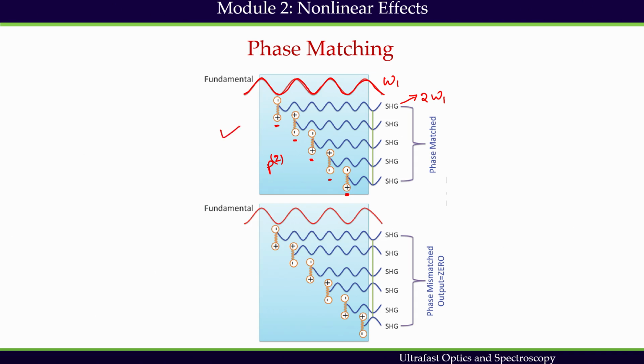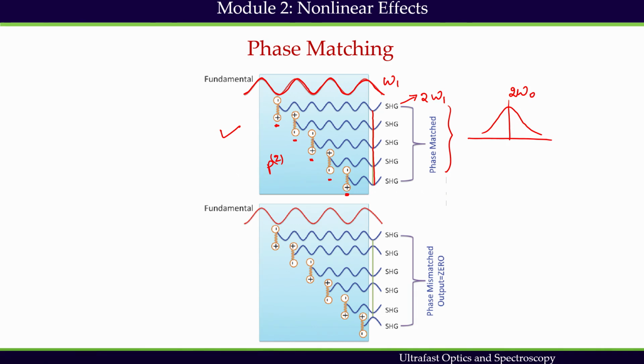Now, in this figure we have shown that every point, every dipole in the medium is creating an emitted beam, and all the emitted beams are in phase. If they are in phase, then they will constructively interfere, and we know that the result of constructive interference is nothing but creating a pulse in that center frequency, 2 omega naught center frequency.